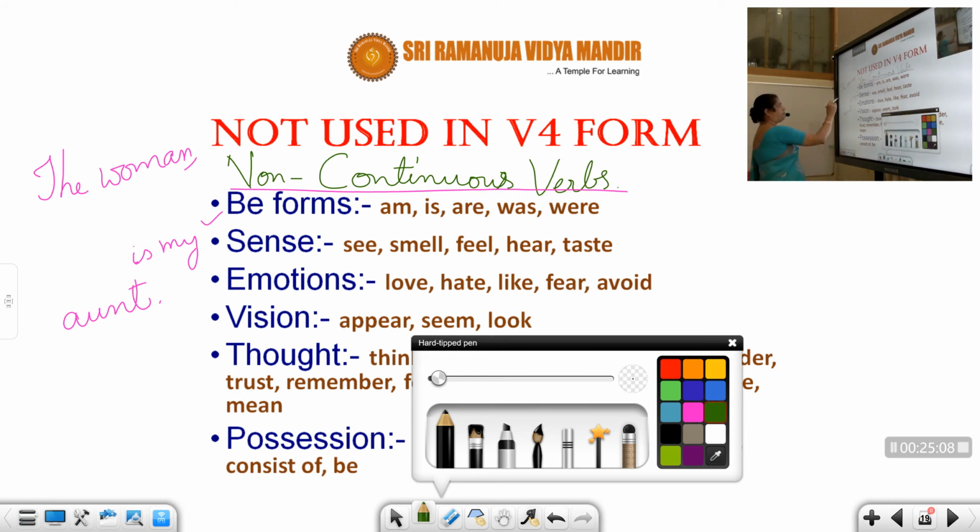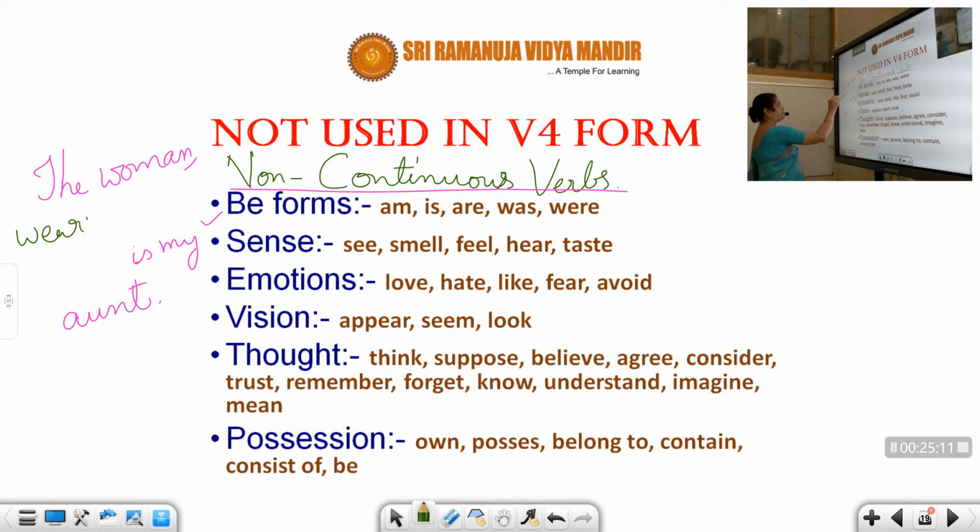The woman wearing the red sari is my aunt. Now actually I wanted to say the woman is my aunt, or that woman is my aunt. But for an identity or for a reference, I am saying wearing the red sari. Is the woman standing over there and wearing the sari? No. She is already in the red sari.